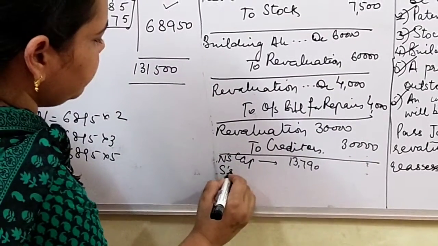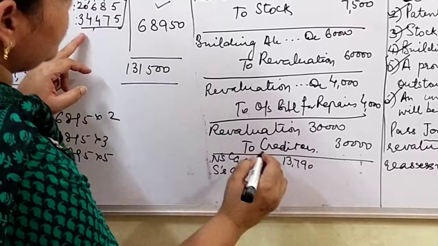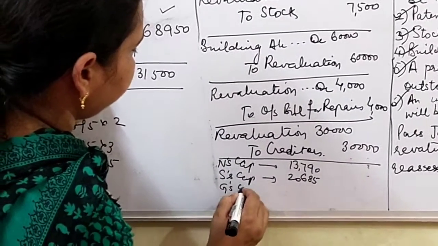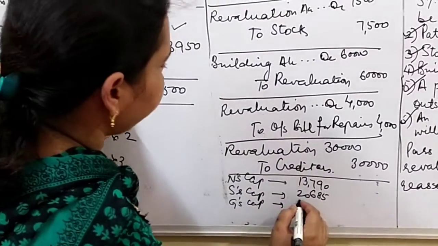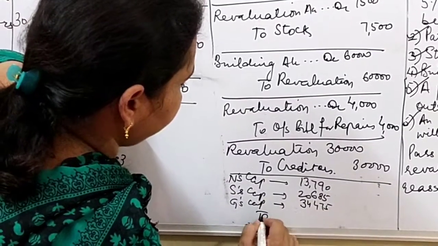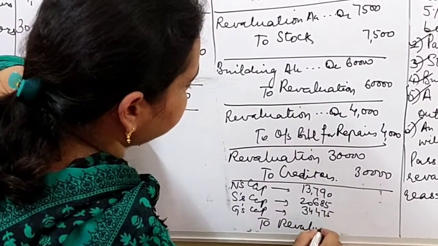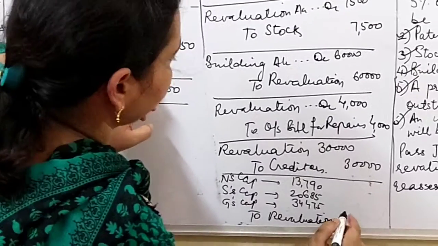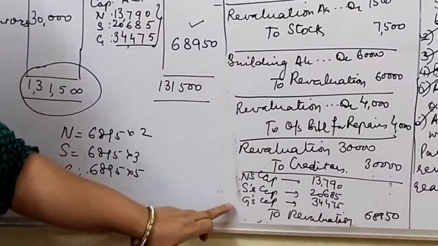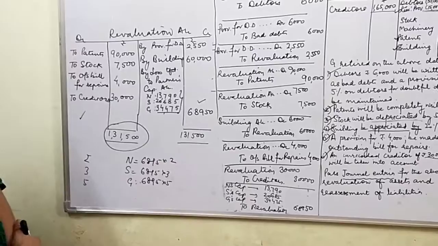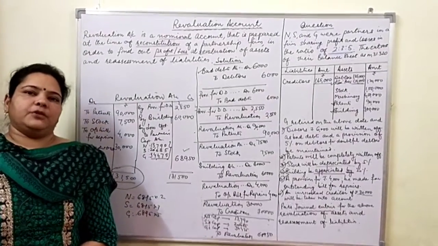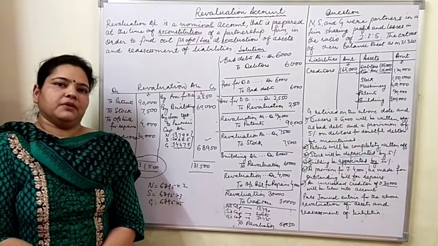S's capital account will be debited with 20,685, and G's capital account will be debited with 34,475 to revaluation. As it is a loss, partners capital accounts will be debited, and the total loss on revaluation of assets and reassessment of liabilities is 68,950. So I hope the preparation of revaluation account would be very clear to you, friends.